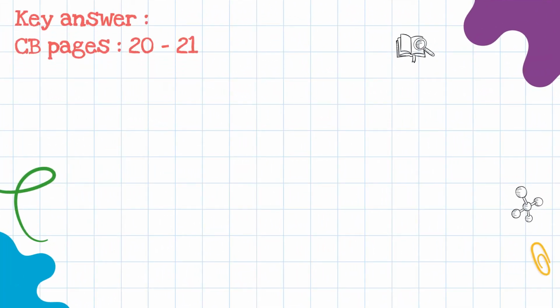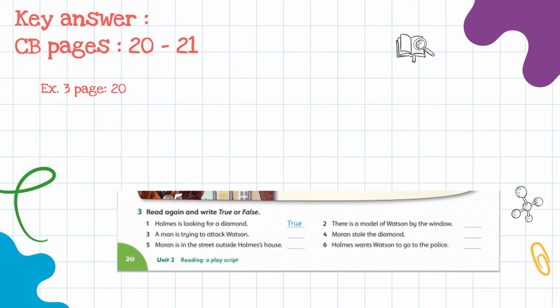Now let's move to the exercises in our class book, pages 20 and 21. Exercise 3, page 20. Read again and write true or false. Number 1, Holmes is looking for a diamond. It is true. 2, there is a model of Watson by the window. False. 3, a man is trying to attack Watson.